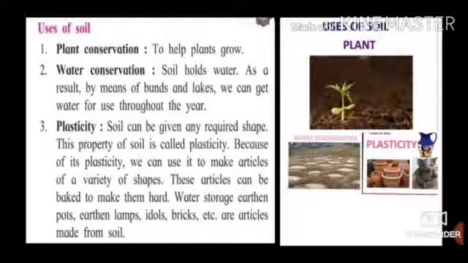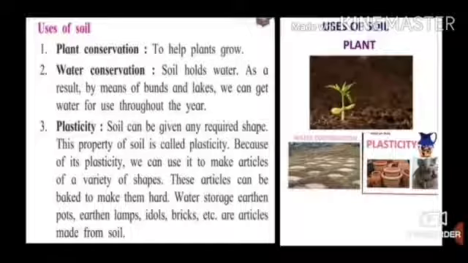Uses of soil. Plant conservation. It helps plants to grow. Water conservation. Soil holds water. As a result, by means of bunds and lakes, we can get water for use throughout the year. Plasticity. Soil can be given any required shape.